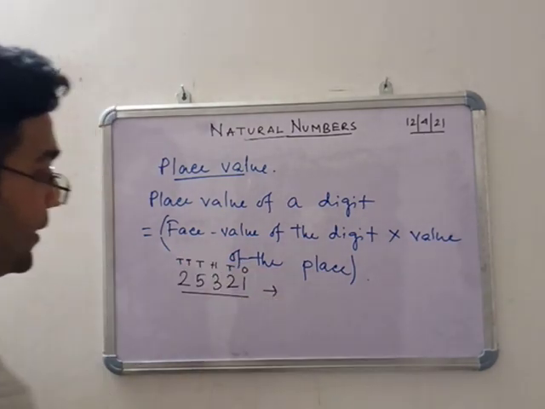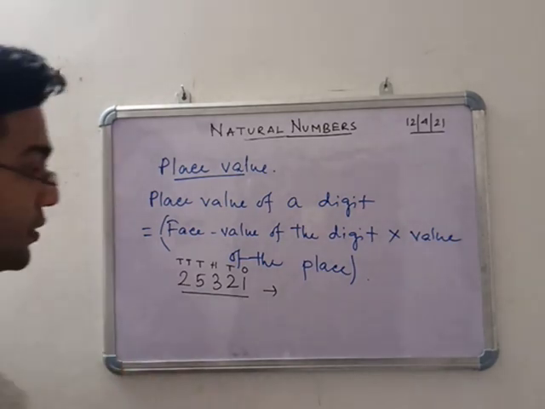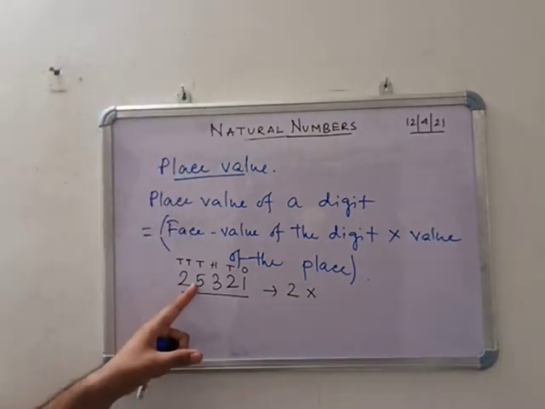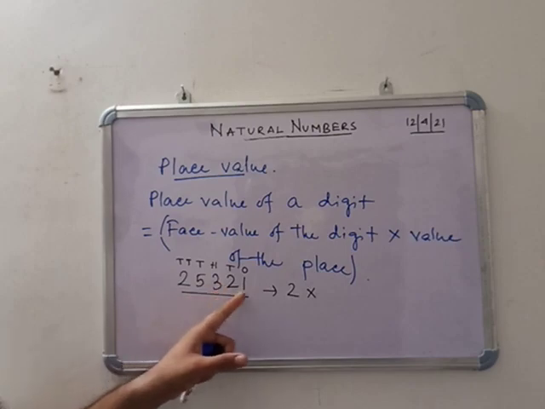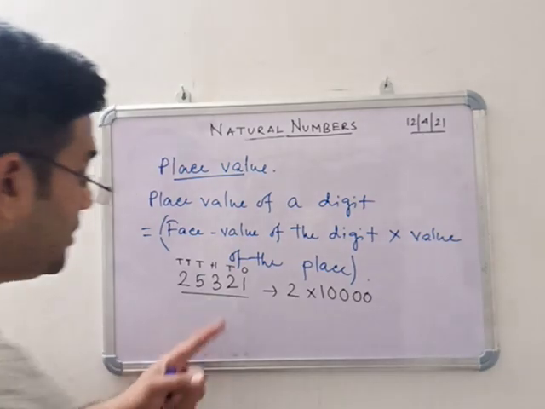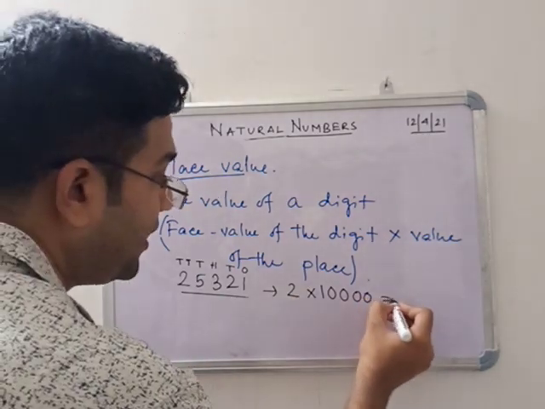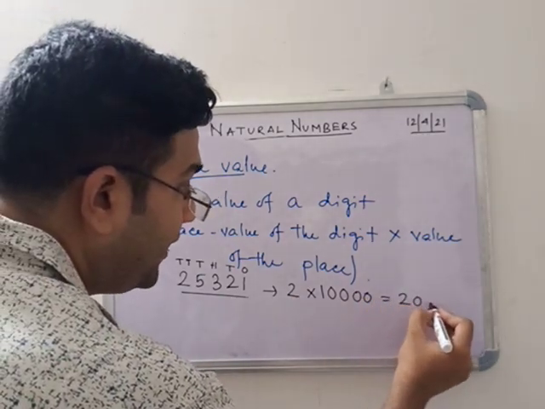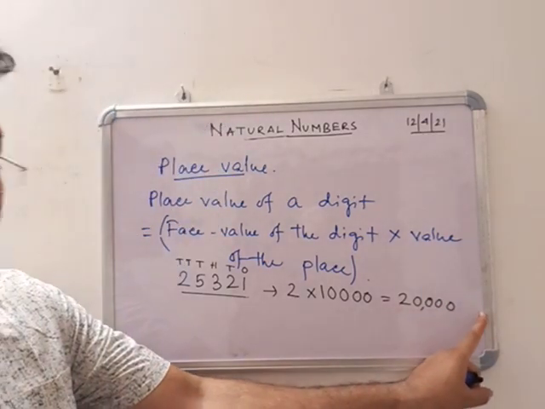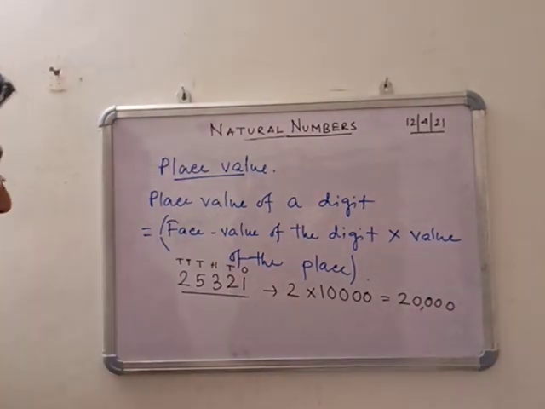If we find the place value of 2, that means 2 into 1 followed by how many zeros? 4 zeros. That means we can write 20,000, with a comma after 3 numbers from the right.